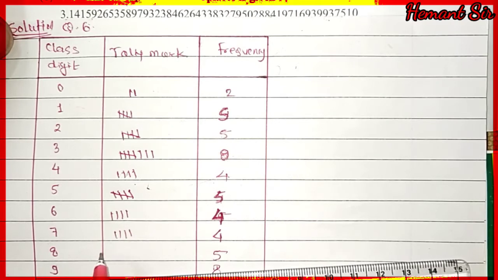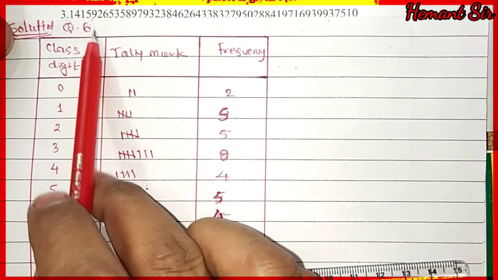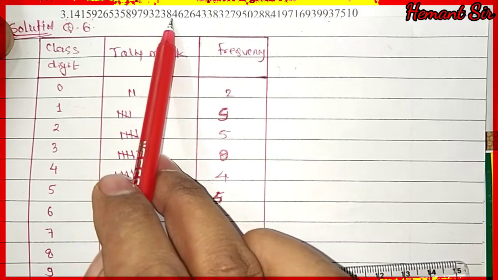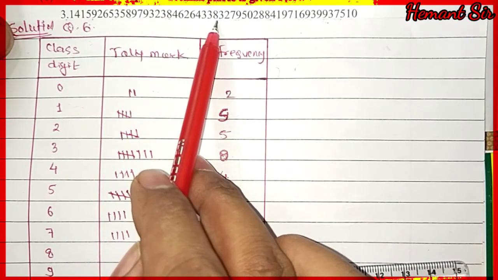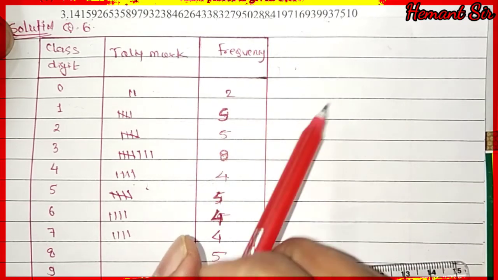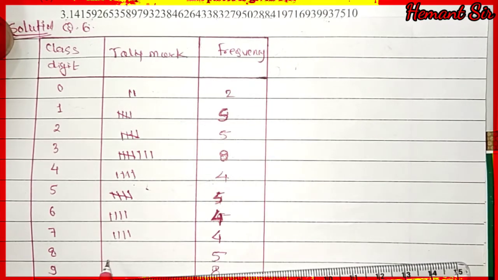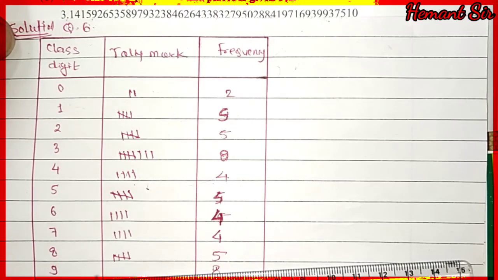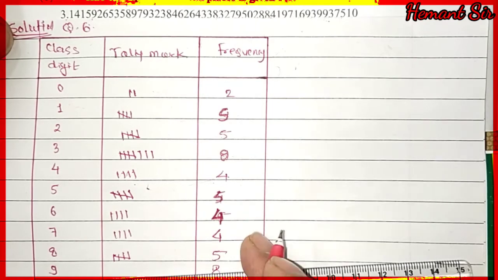Now 8, how many times is it repeated? So 8, it is 1, 2, 3, 4, 5 times. So 8 is repeated 5 times. So for 5 the tally marks are 1, 2, 3, 4 and 5. Now how many times is 9 repeated?